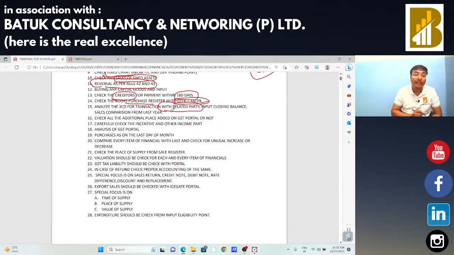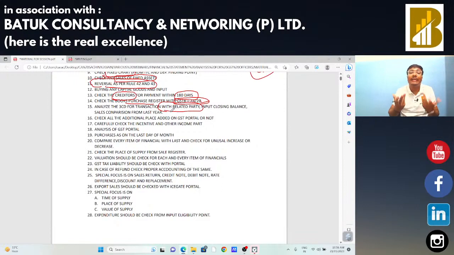Okay sir. We need to check the 3CD form, and one tab is there related to transactions with the related party. If there is any transaction related to purchase and sales with the related party, we get the idea from that 3CD form about who is the related party of that particular entity. It may be that at the time of GST audit we do not directly know which entity is directly a related party. So by analyzing the form 3CD, we can easily analyze who is the related party of that particular entity, and if there is any transaction with the related party regarding interest, sales, or purchase, we need to check the same.